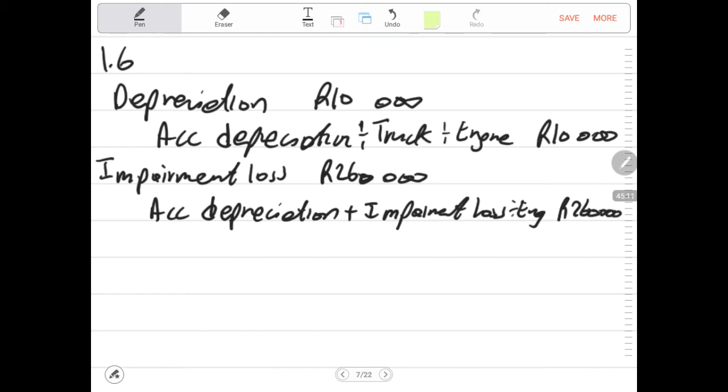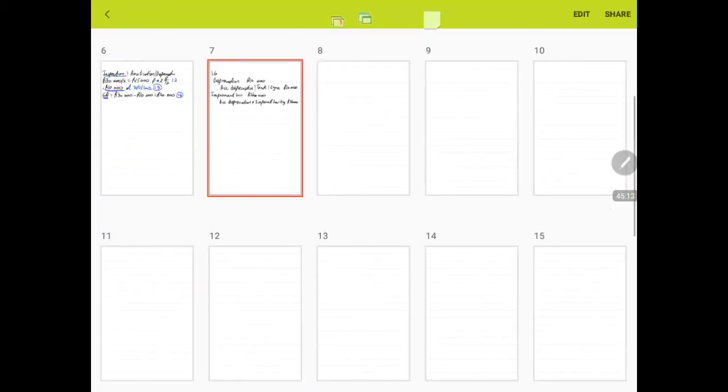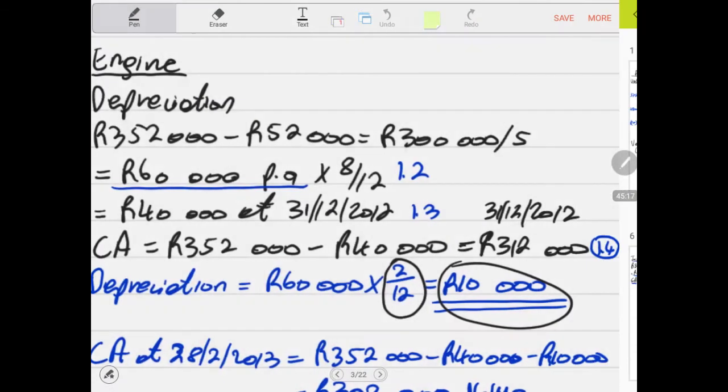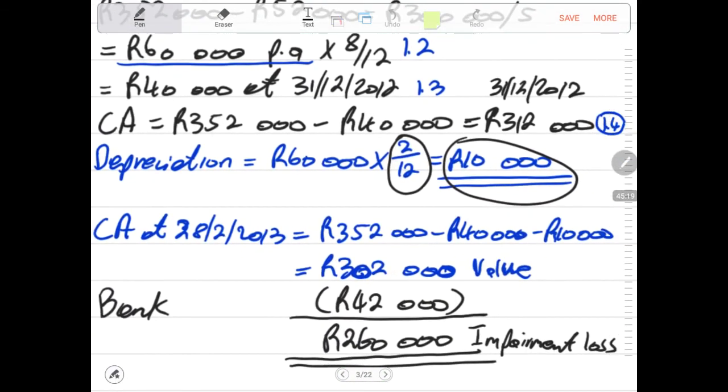Where is this 260,000 coming from? Remember, the engine had a carrying amount at the date it was damaged of 302,000. This was the value of this engine at the date it was damaged, which is 28 February 2013. The carrying amount was that amount, but when we sold it, we received only 42,000.